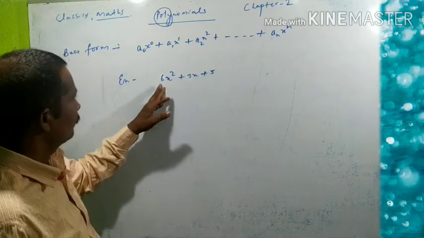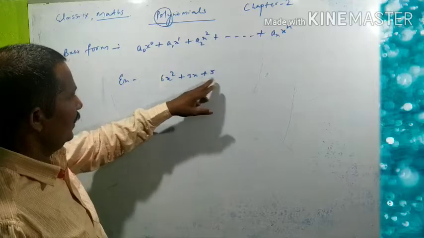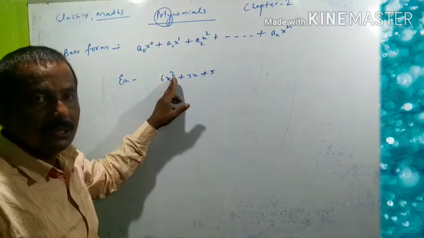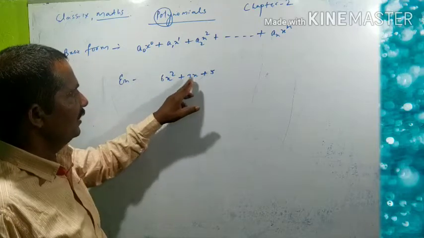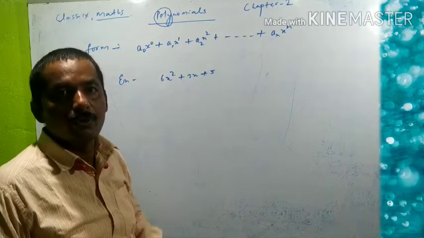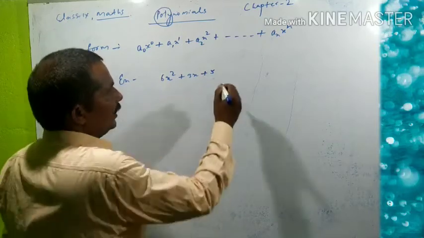Like look here, 6x square, 3x, 5. Here the power, means index, is what? 2. Here the index is what? 1. So 1 and 2 are whole indices, so it is a polynomial.